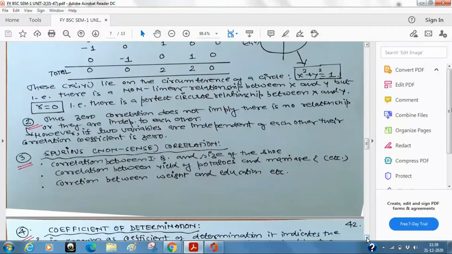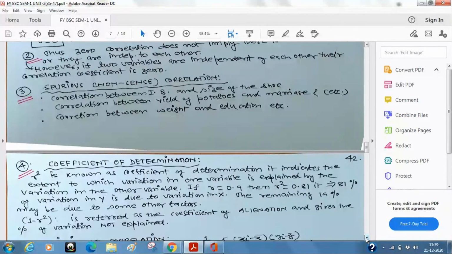Now we come to another very important concept, which we will discuss again when we discuss the regression part. There is a concept called the coefficient of determination. Now you know the concept of the coefficient, and I have just told you. Now you can find the value of r, and we will prove that r lies between -1 and +1. This is again a very, very classical result. Just below this I am going to prove it. But suppose I square the value of r, that will always be positive. See, r square is always positive.